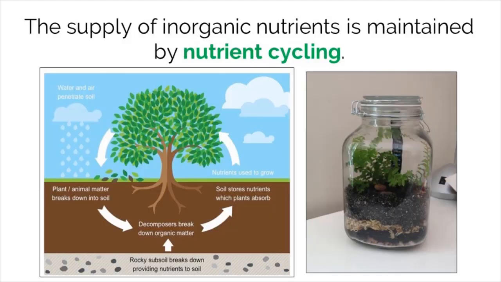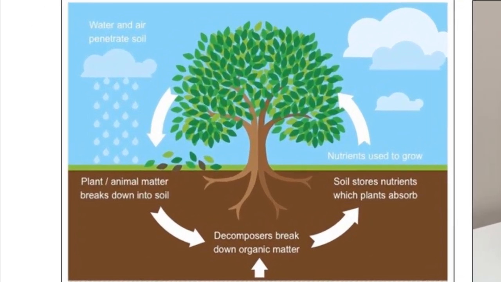Ecosystems have the potential to be sustainable because matter within an ecosystem is maintained by nutrient cycling. This concept is often referred to as the circle of life. It goes something like this. Nutrients, or molecules, exist in the air and soil that are taken up by plants. Those plants are eaten by animals. Those animals are eaten by other animals, and eventually the animal dies, is decomposed, and the nutrients return to the soil where they originally started.